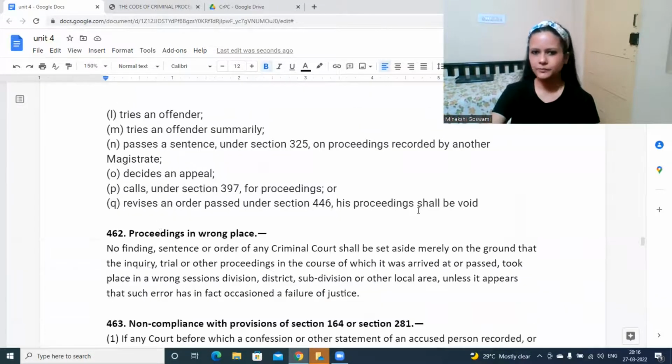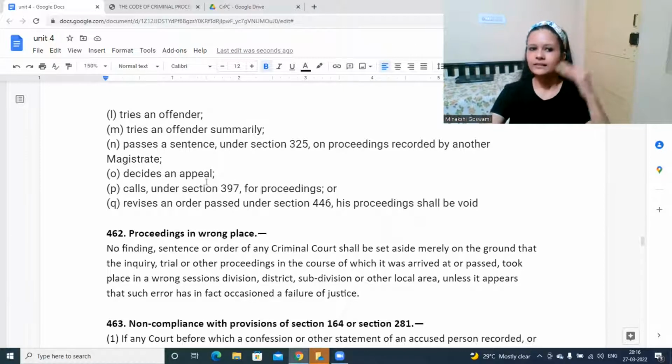So that is the first point, where irregularities are there, but it will be excused. In good faith he has done it, he was not having any bad intention. Mistakes can happen, right? Magistrates are also human, so it can be excused.